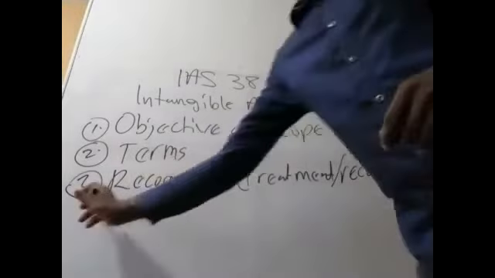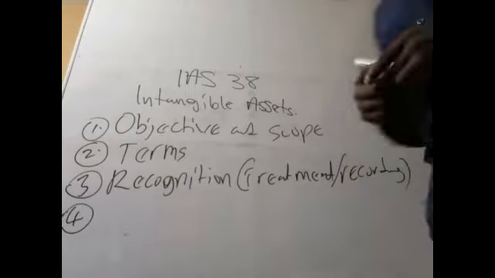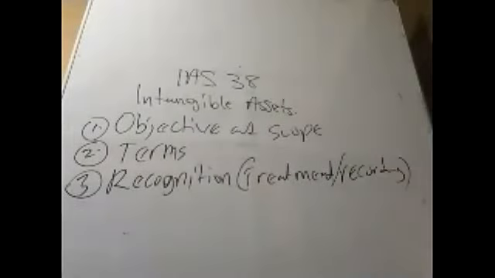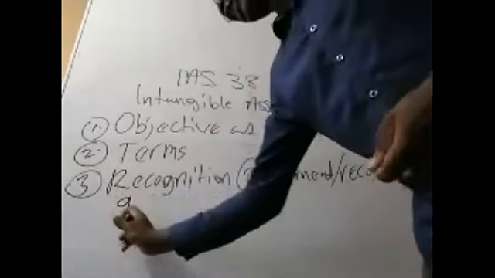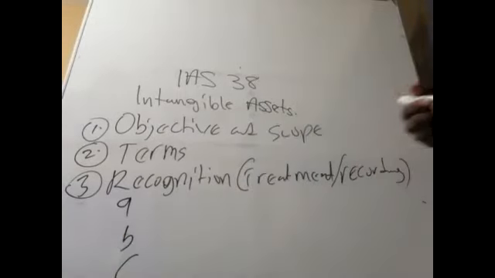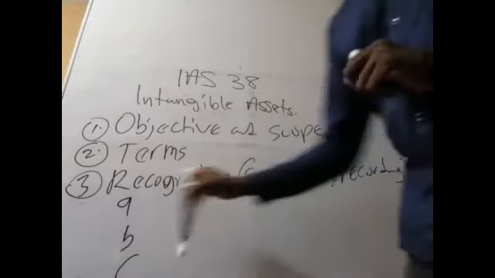Then number four, we will look out for measurement. Before I go to the measurements, there are three specific items that you should know under recognition. When I reach there, I'll let you know everything. It's very important. There are three in number.